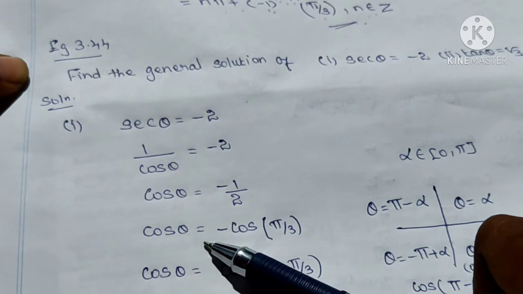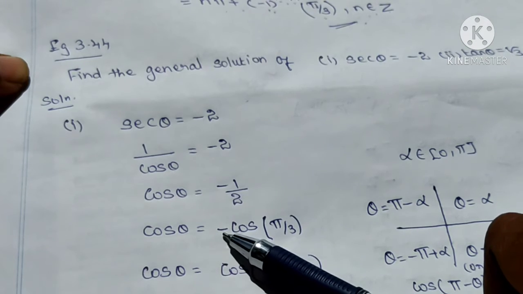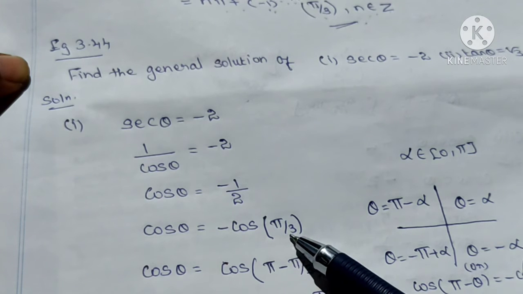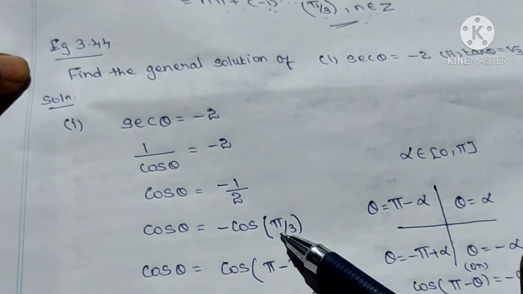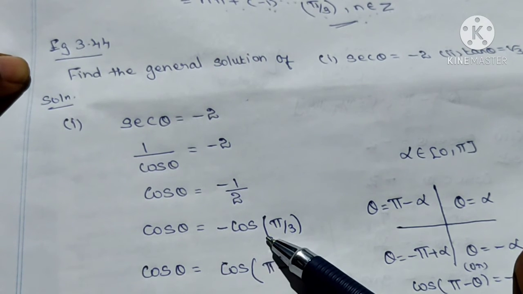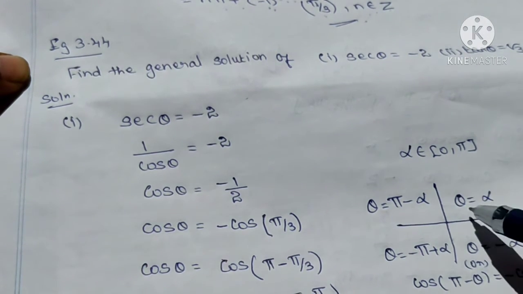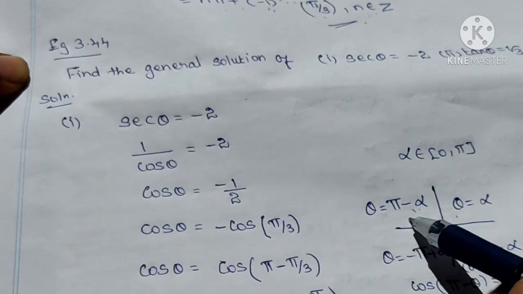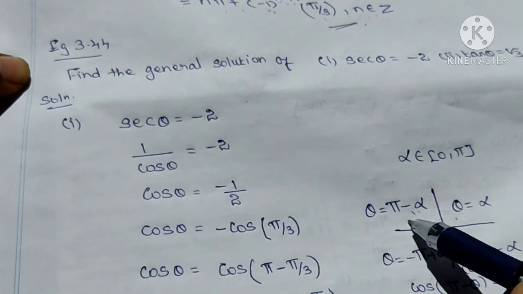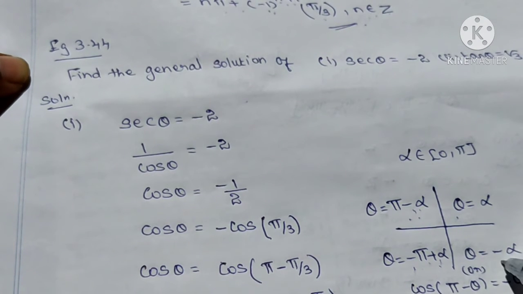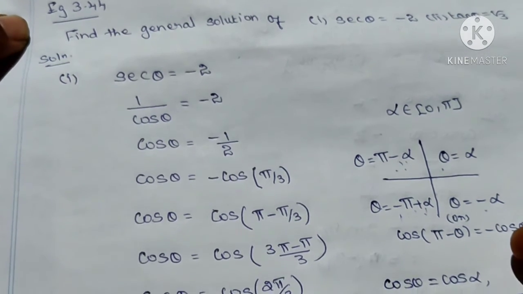So cos theta is equal to minus, this minus you keep, 1 by 2 is cos 60 degree. Cos 60 degree in radian form is pi by 3. Okay. So minus cos pi by 3. Minus cos pi by 3 is in the second quadrant. For the second quadrant, you take the theta value as pi minus alpha. First quadrant is theta is equal to alpha. Second quadrant is theta is equal to pi minus alpha. Third quadrant is minus pi plus alpha. And the fourth quadrant is minus alpha. Otherwise, we use this result.